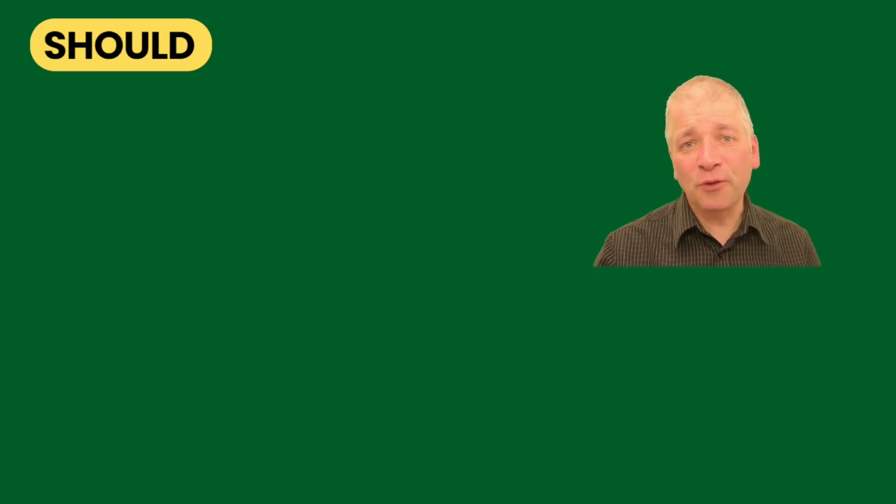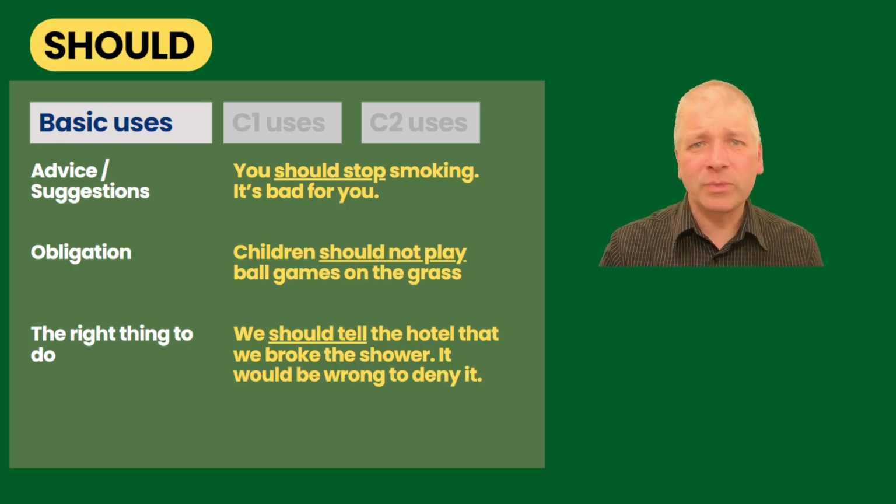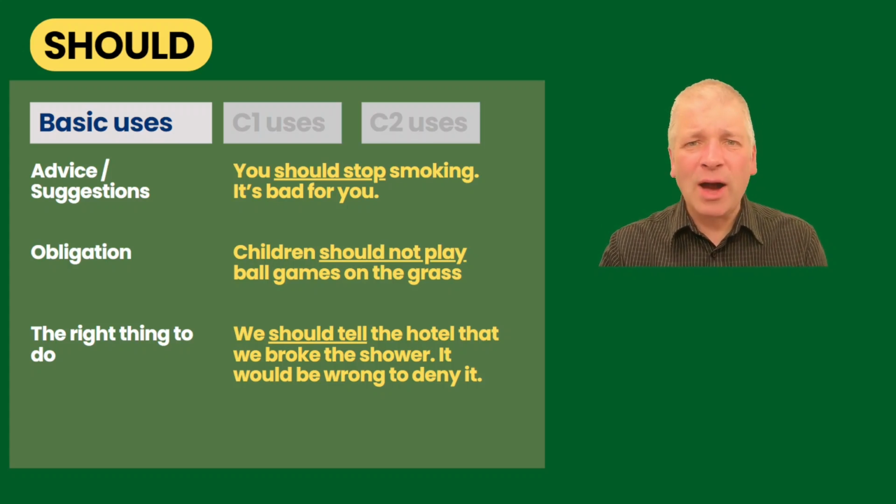Should is another modal verb with advanced uses, but let's look at the basic uses first, which are advice or suggestions, obligation, or the right thing to do. So with suggestions, you should stop smoking. It's bad for you. With obligation, children should not play ball games on the grass. Here, there's an indication that someone is giving permission or giving orders. And the right thing to do, we should tell the hotel that we broke the shower. It would be wrong to deny it. So here, there is no obligation, and it's not necessarily advice. We're simply exploring the right thing to do.